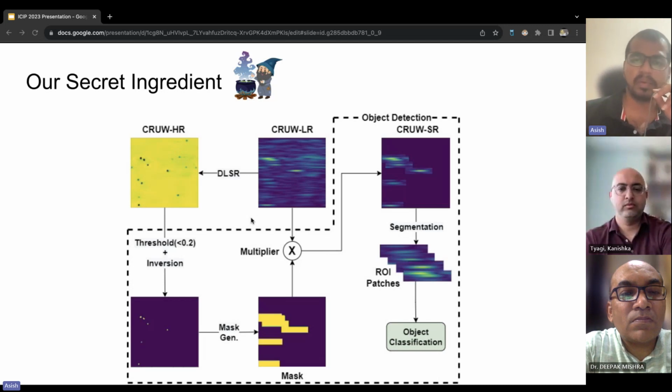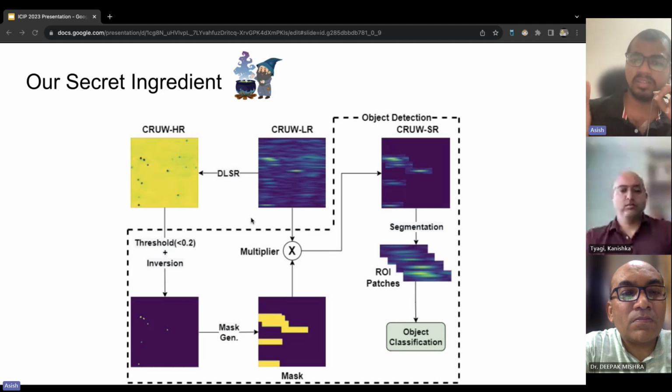It serves to simplify the process. For a more in-depth picture, I recommend you refer to our paper to understand it better. It's important to note that both the low resolution and high resolution maps are essential for the successful execution of this process. The low resolution map provides us with a spectrum signature, while the high resolution map doesn't capture that spectrum signature.